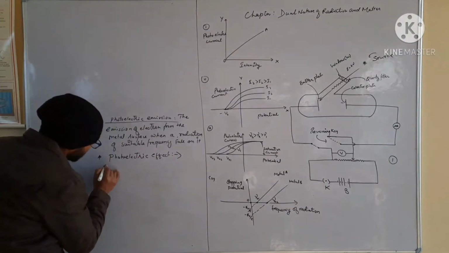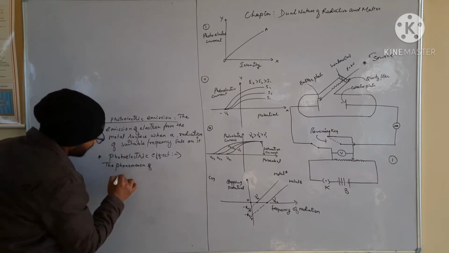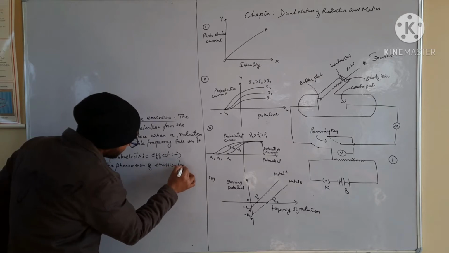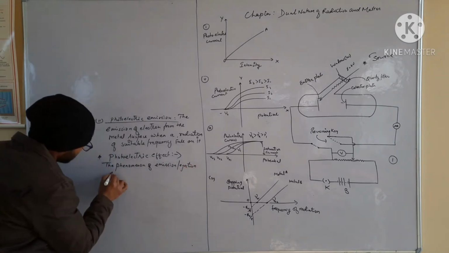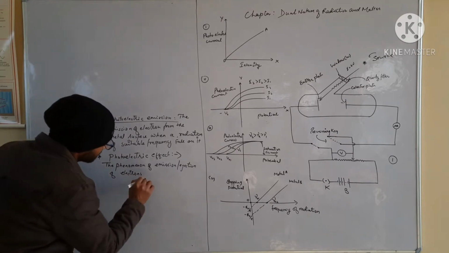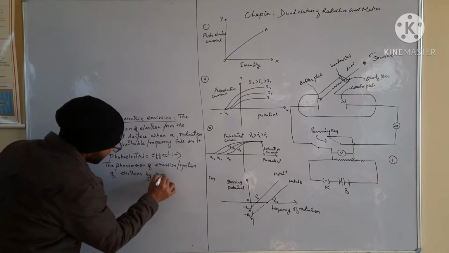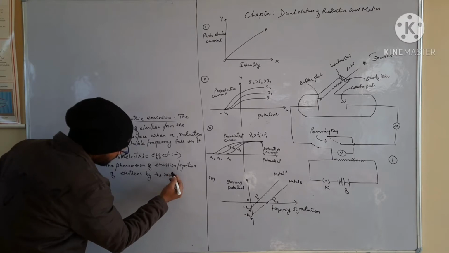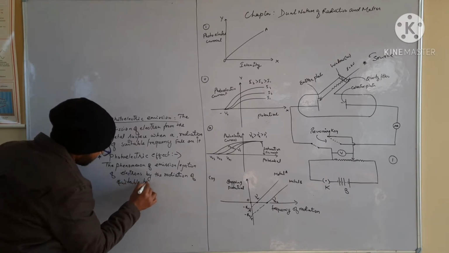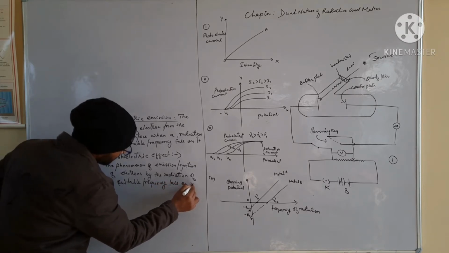So we can write here: the phenomenon of emission or ejection of electrons, known as photoelectrons, from a metal by radiation of suitable frequency falling on them.